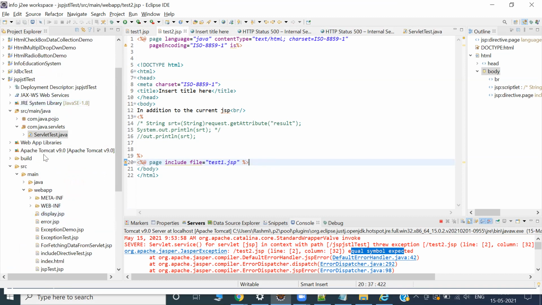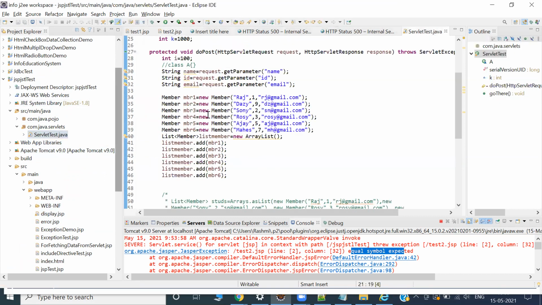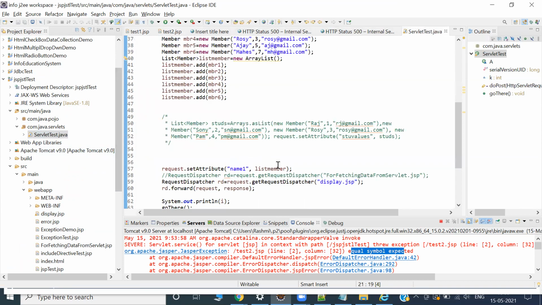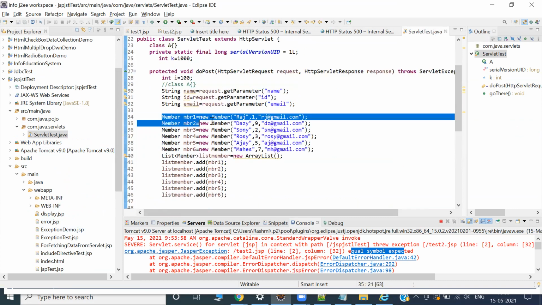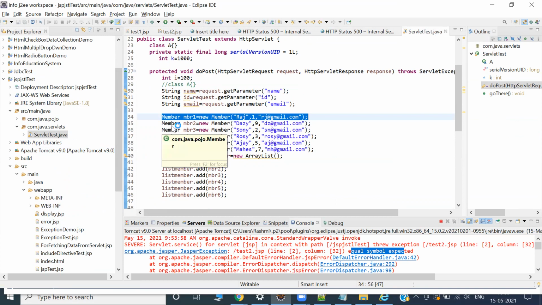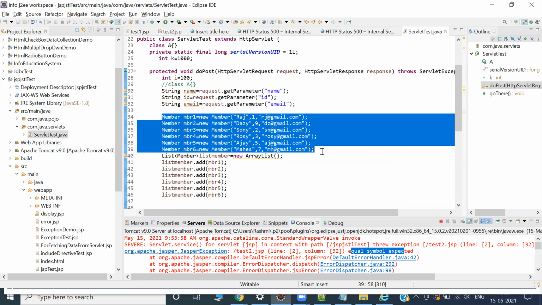Okay, now I want to send the data from a servlet to a JSP. Which JSP? Display.jsp. What is my intention? I'll create a member object. I think all of you understood this one. Actually, this is really important from the JSP perspective.